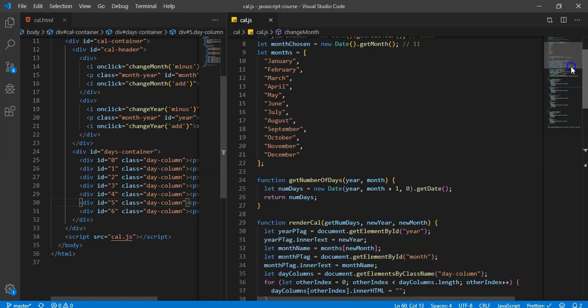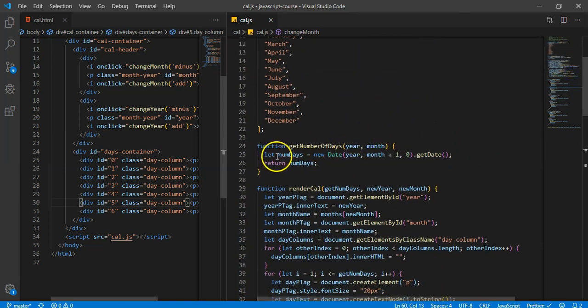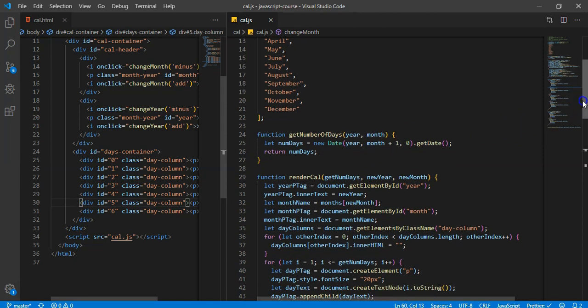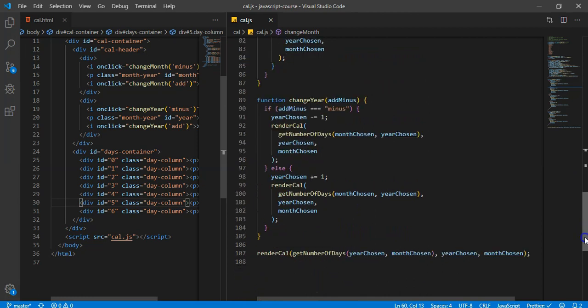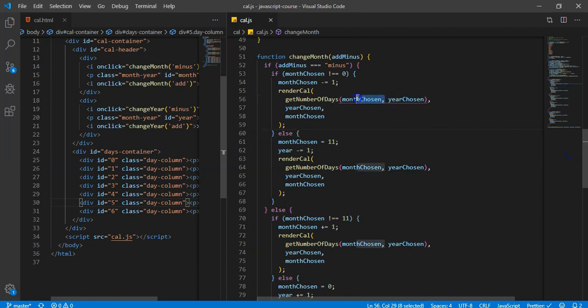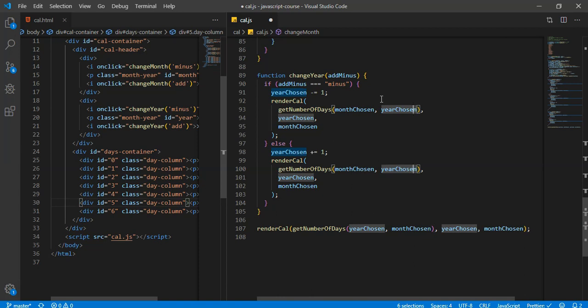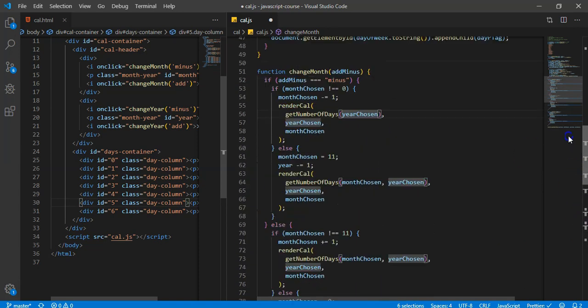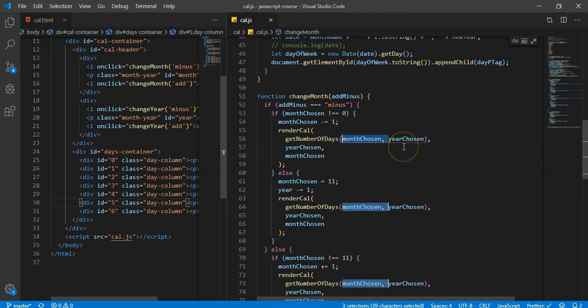So let's check get number of days. Okay, it's a really simple function. So we just take in the year, we take in the month. Yep, and that seems to be the issue. So what's happening here is I have mixed up month and year. So what I'm going to do is I'm going to just basically get rid of that, and then we'll come here, and I'm just going to control D all the way down. Oh, I guess I didn't go down far enough. Fair enough. Oh, I didn't control D down at all. Okay.